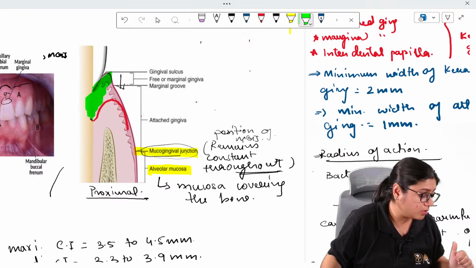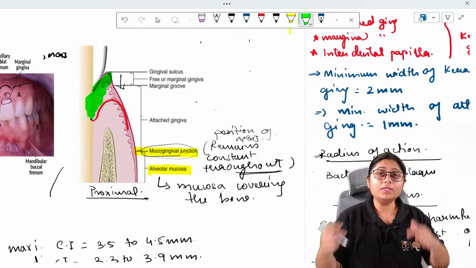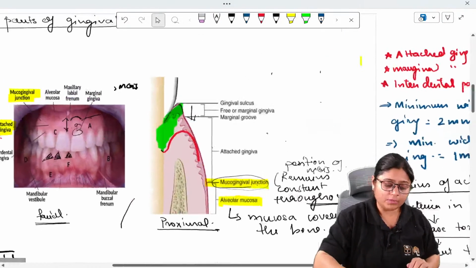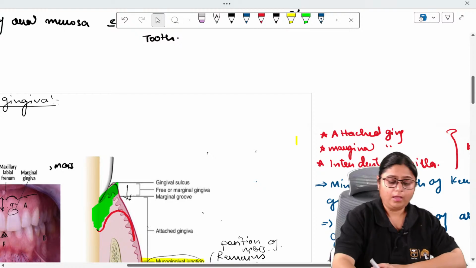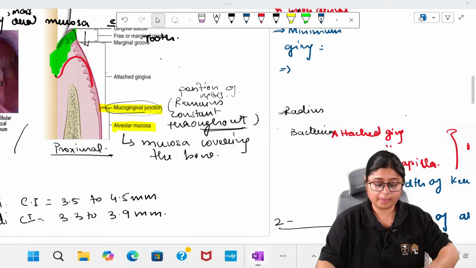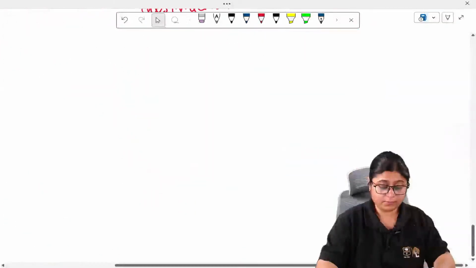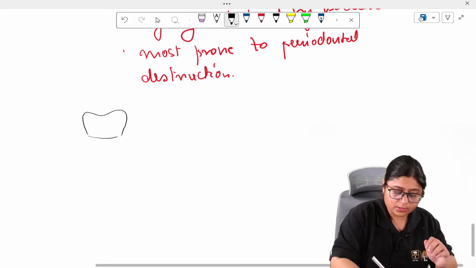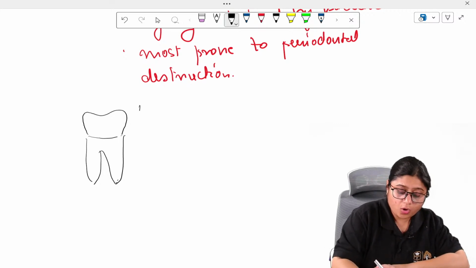Then how is it called non-keratinized? No, no, no. Where did I tell you that all the parts of gingiva are keratinized? Col is located in between the teeth, right? If you imagine it three-dimensionally, if I look at the tooth from the proximal aspect, okay? If this is the tooth, in a posterior tooth, this is from the proximal aspect.